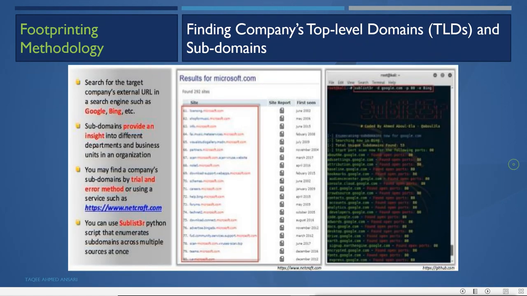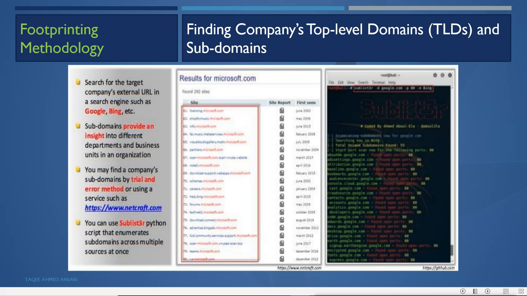We can also use this script. You can use this Sublist3r Python script that enumerates the subdomains across multiple sources at once. This script is a command line script, and it will work on a Linux system. Linux system means we can use it on Kali.